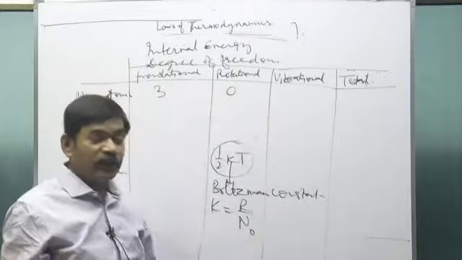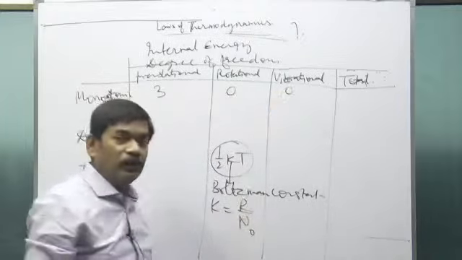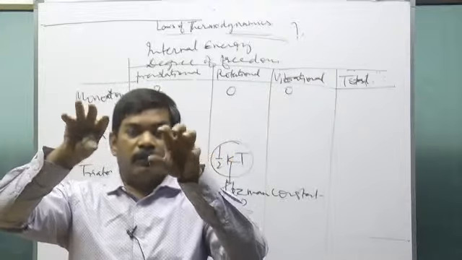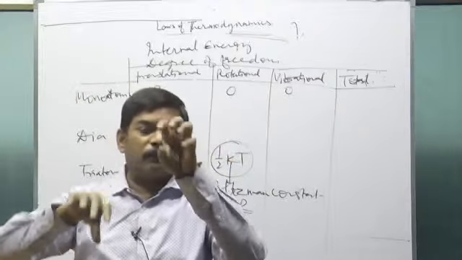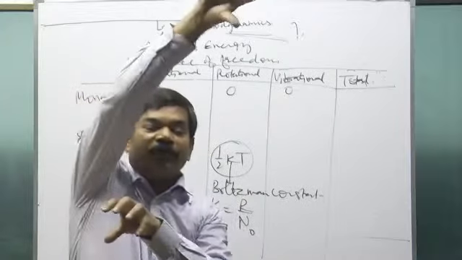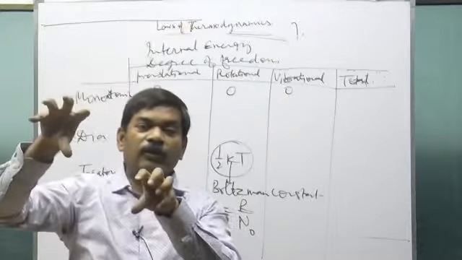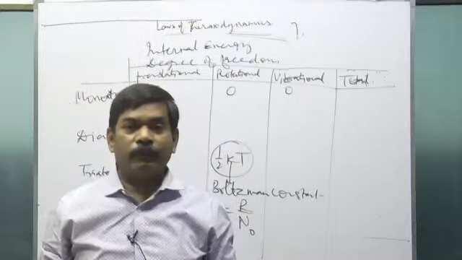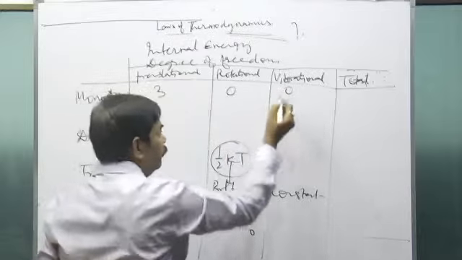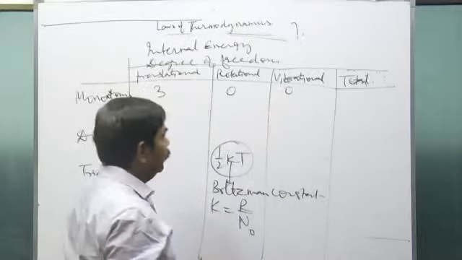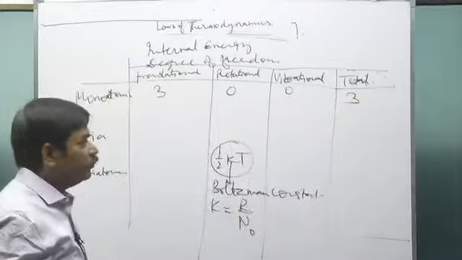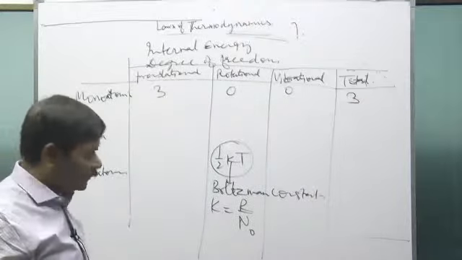The vibrational degree of freedom is also 0, because the position of one atom is not fixed with respect to the other atom. If you say that one molecule is vibrating about another, but that molecule goes away from here, then it cannot be a vibration. So there is no vibrational degree of freedom. In total, there are 3 translational degrees of freedom: 3 plus 0 plus 0, that is 3. Is that clear?